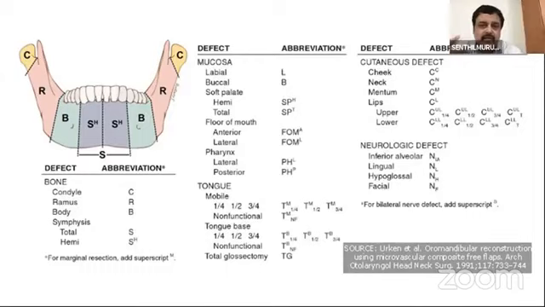So site specific, you reconstruct from angle to angle, one side of the angle to the other angle. The most difficult part in the mandible is the anterior mandible. Placement of implants is difficult there, and placement of the flap is also difficult, because of the shape of the mandible. That is the principle for deciding this. I think we are going to discuss it in the future slides. So for the anterior mandible, even though the defect is small, we have to go for a flap.